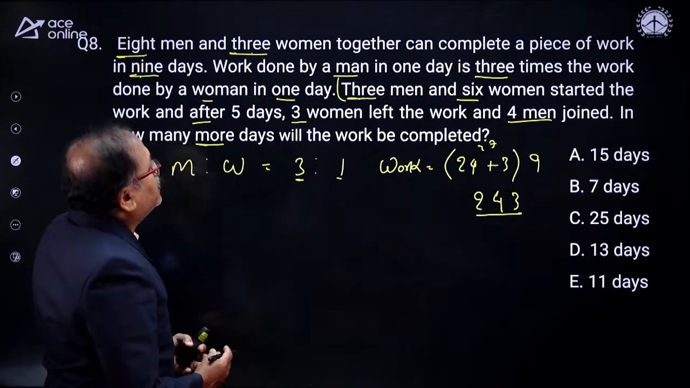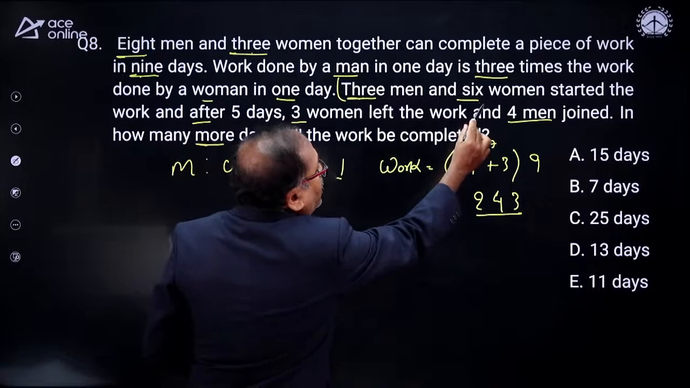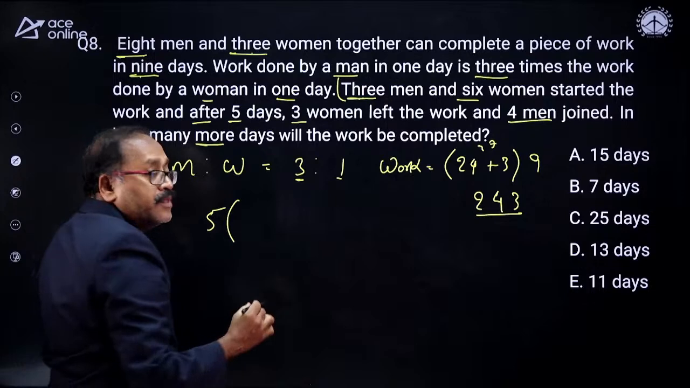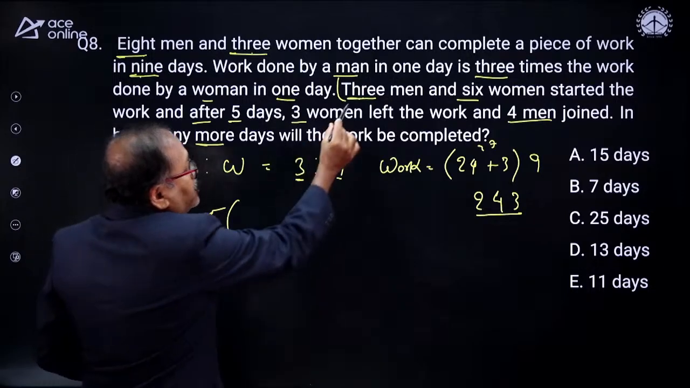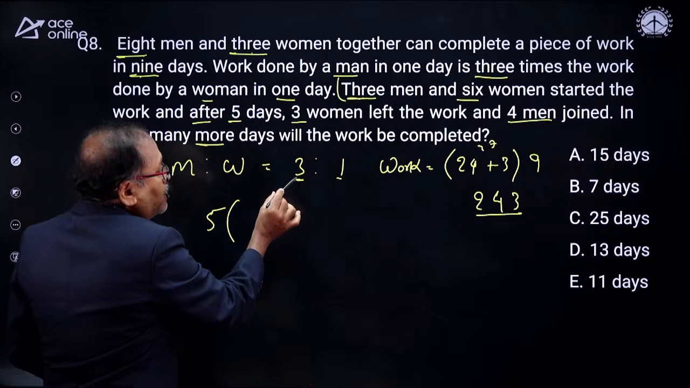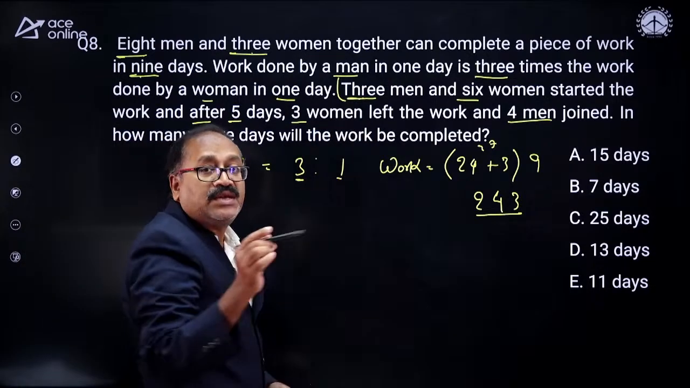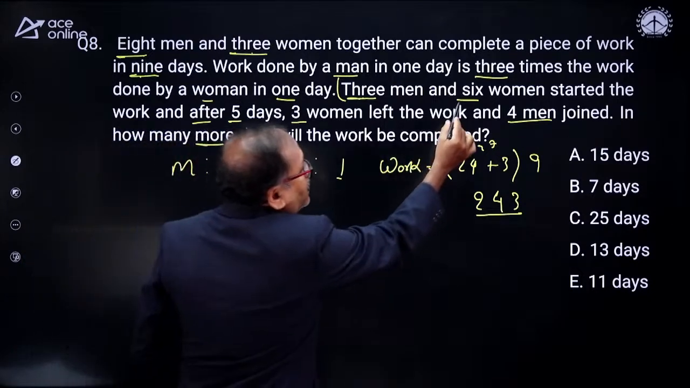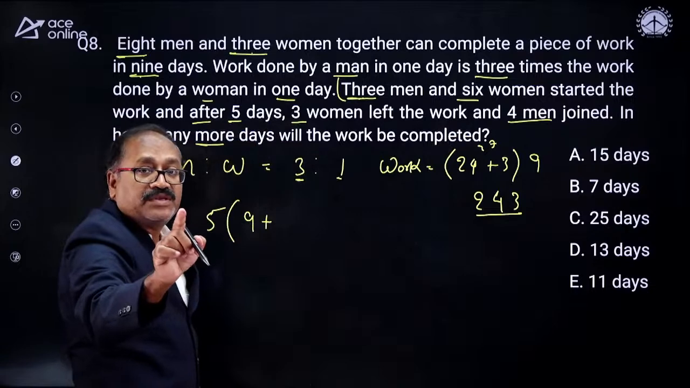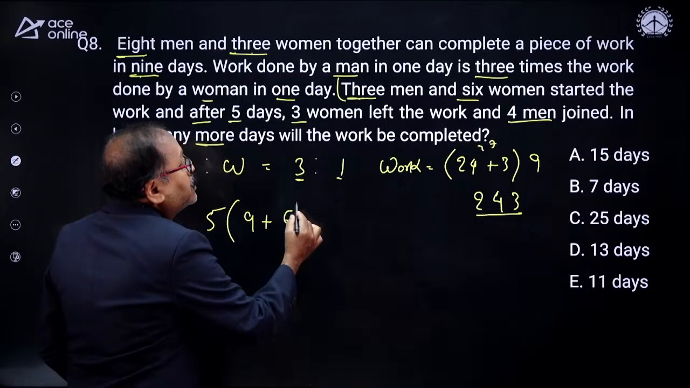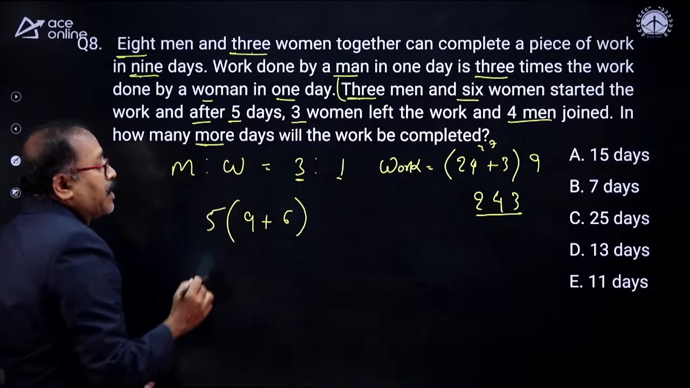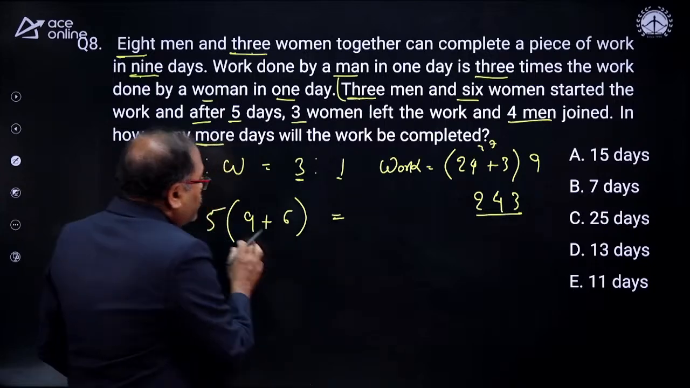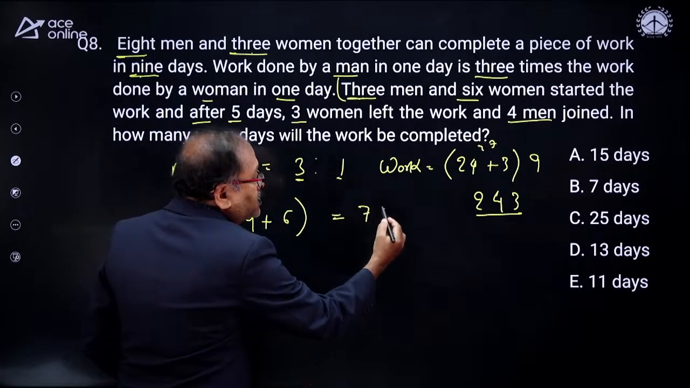Now coming to the second part. So 3 women and 6 men started the work, and they worked for 5 days. So 5 into the efficiency. What is the 3 men efficiency? Then 1 man efficiency is 3. 3 men efficiency is 9. 3 into 3, that's 9. Plus how many women worked over here? 6 women. Each woman has 1 efficiency. 6 women will have 6 efficiency. And they worked together for 5 days. That means how many unit of work is completed over here? So this is 15, 5 15s is 75 unit is completed here.